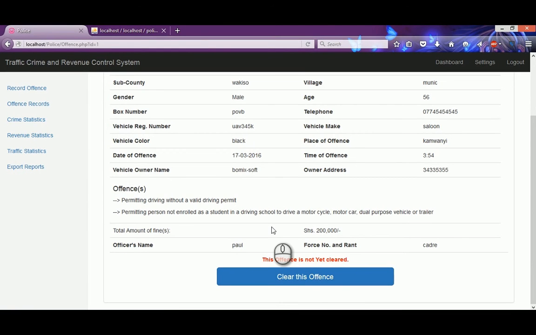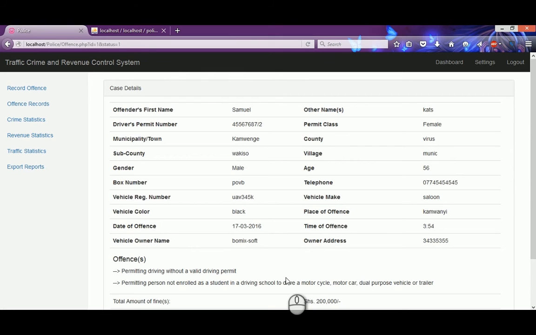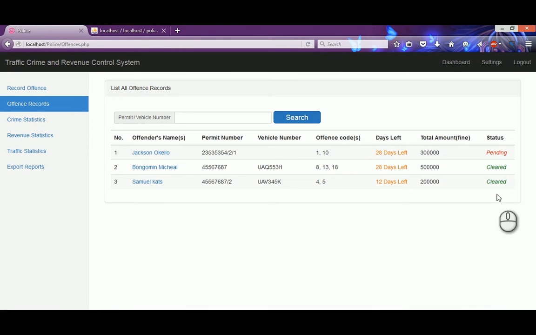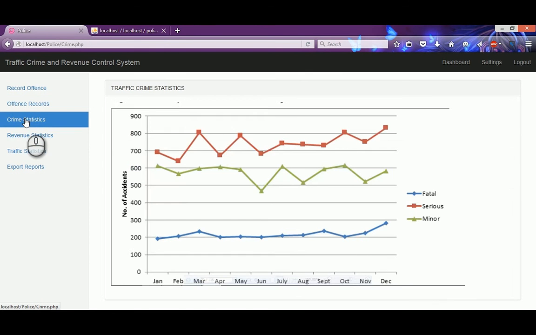If he presents receipts or forms which show that he has successfully paid within that time, they can clear the offense. So when they check the system, they can see that this offense is cleared. Now when the offense records are accessed, we can see the status of Mr. Samuel Katz is cleared.